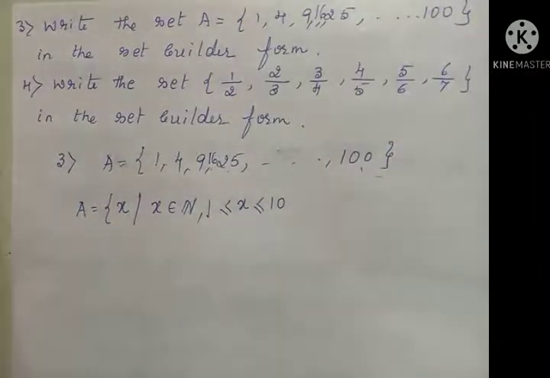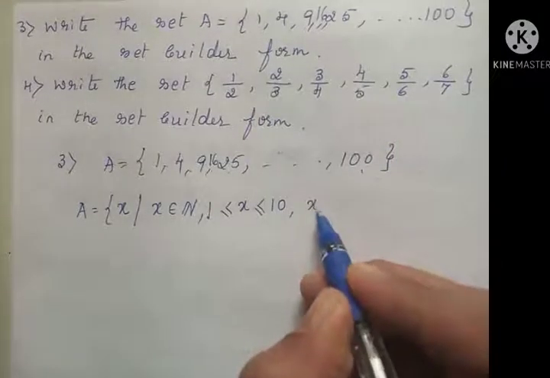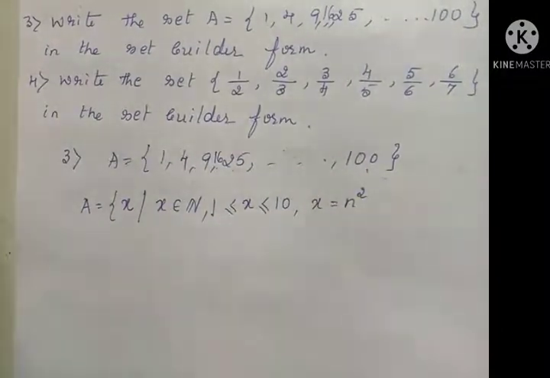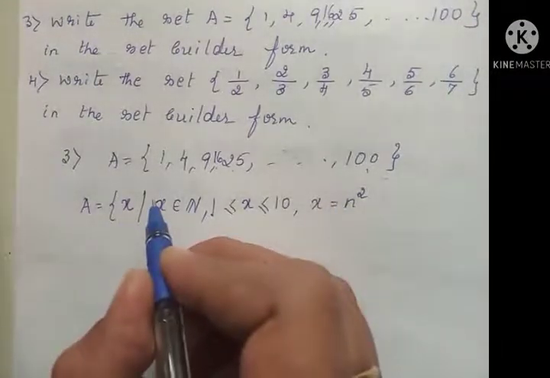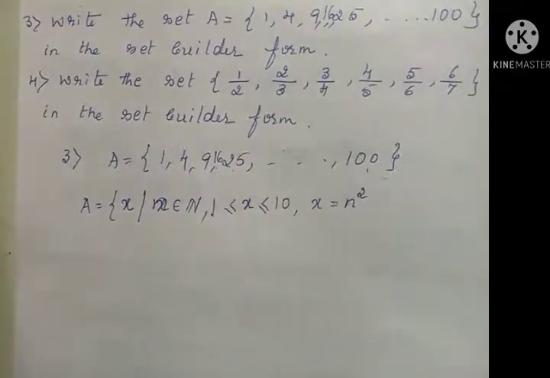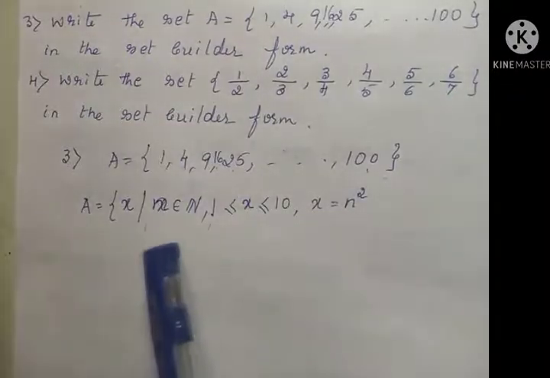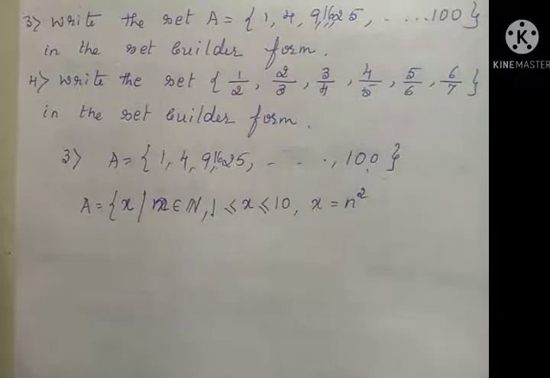And one more condition we can write is x is of the form n square, where n belongs to the natural numbers.